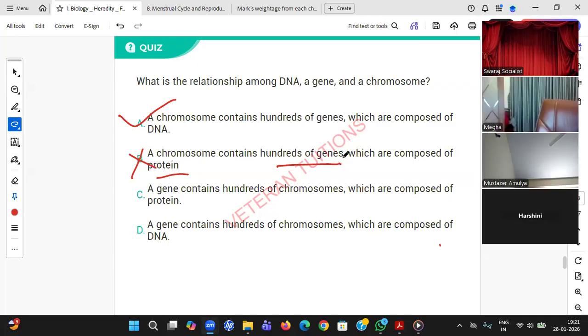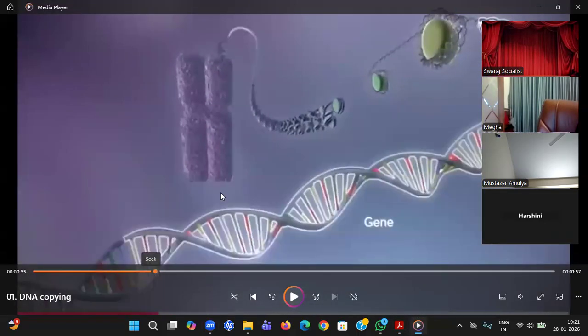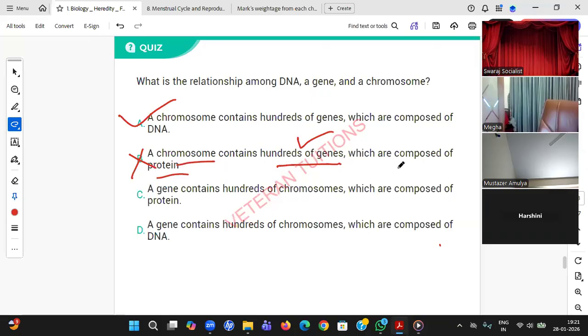Now he's saying genes are made up of proteins. So is it not wrong? If it is wrong, then what are genes made up of? That is my question. He's saying the chromosome contains hundreds of genes. That is absolutely fine. One chromosome has hundreds, thousands of genes, in fact 30,000. The first statement is right. Which are composed of protein, he said. Why is it wrong?